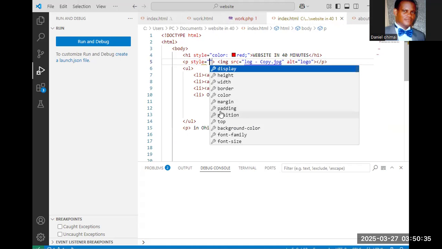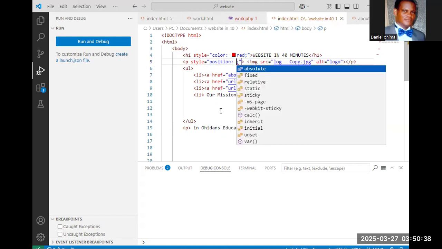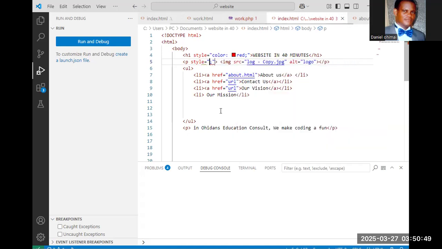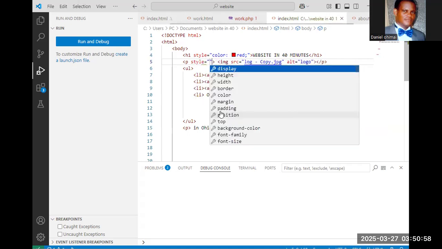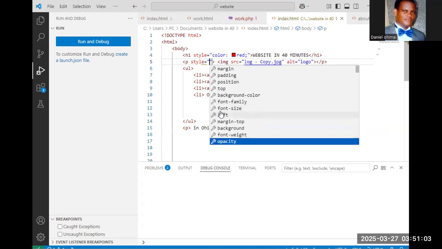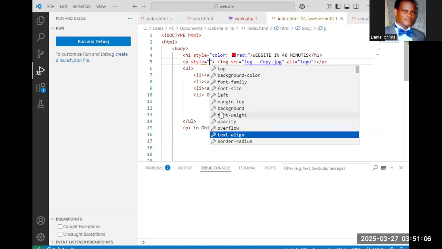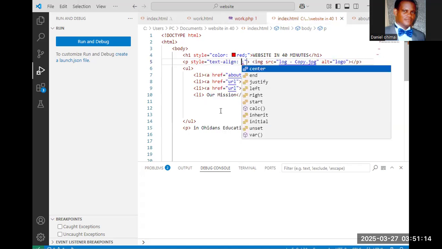Let's look at position. I'm just doing this because of the text editing options.